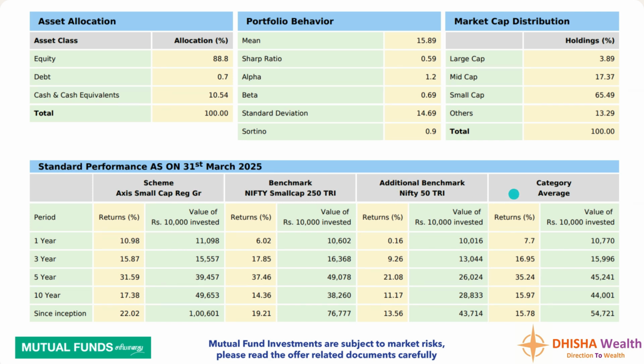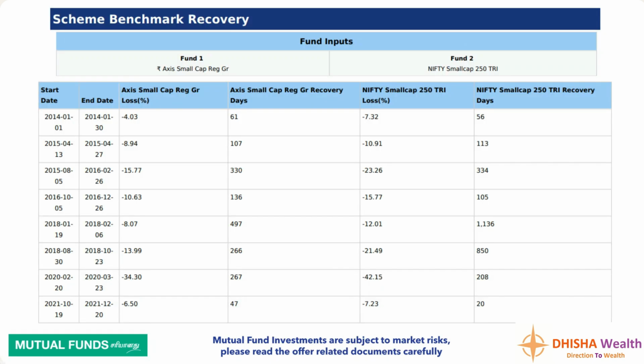And while we look at the category average, it has given 7.7% in 1 year, whereas the Axis Small Cap Fund has really done well in the last 1 year. And let's look here at how the scheme has recovered compared to the benchmark in past times.